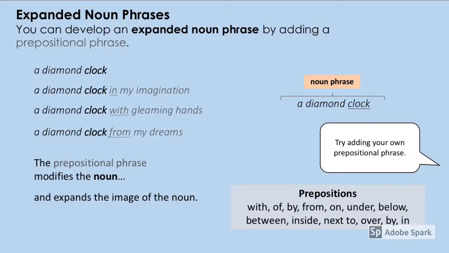We can develop an expanded noun phrase by adding a prepositional phrase. Here we've got some examples for a diamond clock. The prepositional phrase modifies the noun and it expands the imagery because we're imagining where that noun is. Now try adding your own prepositional phrase to this noun phrase. There are some prepositions on the slide to help you.